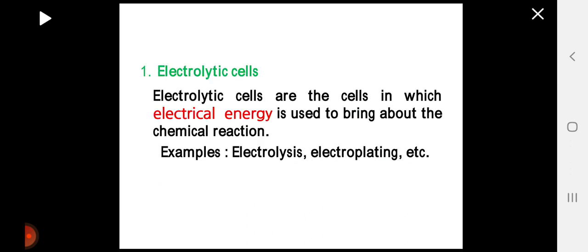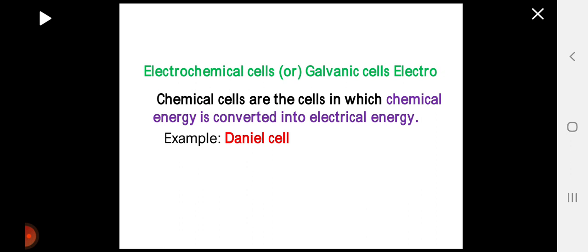Electrolytic cells are the cells in which electrical energy is used to bring about a chemical reaction. Example: electrolysis, electroplating, etc. Electrochemical cells, which are also called galvanic cells, are cells in which chemical energy is converted into electrical energy. Example: Daniell cell.